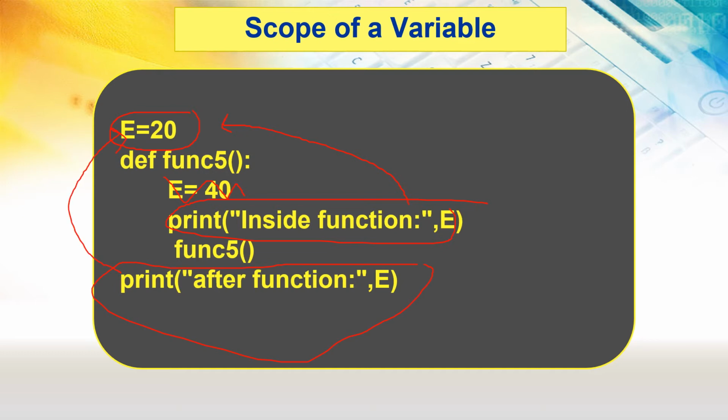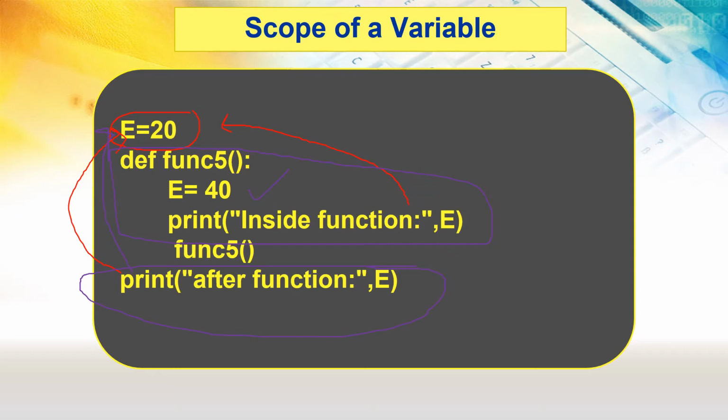Okay, but if we have this value, just suppose if I have this value, in that case what is going to happen here? Inside the scope, preference will be given to the local variable only, and outside the function the preference will be given to the outside variable only.